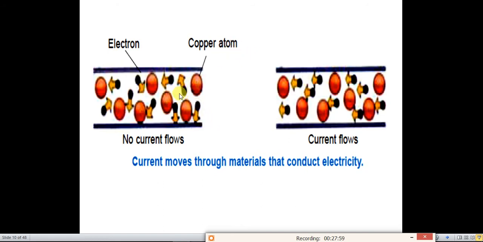And when a potential difference or some external energy is applied to this material, they are all aligned in one direction and they start flowing towards the opposite charge, and this movement of electrons constitutes current. Hence, moving electrons means current flow. The current moves through the material that conducts the electricity.